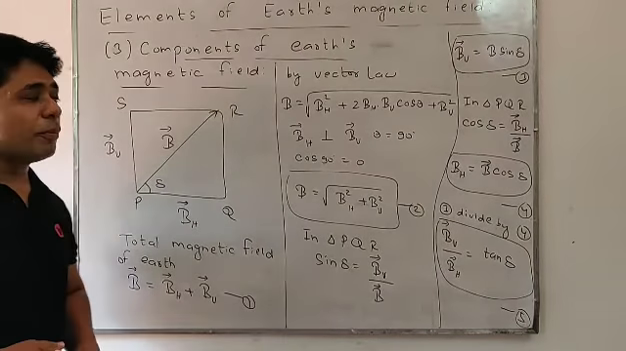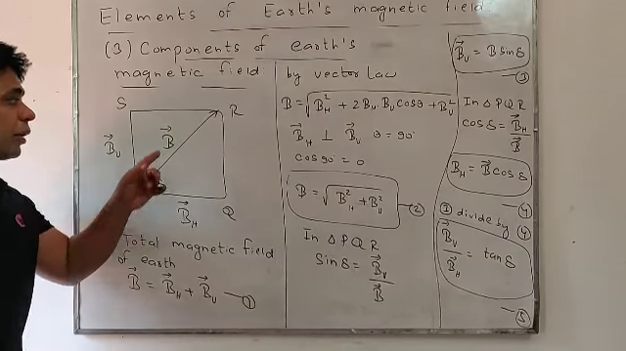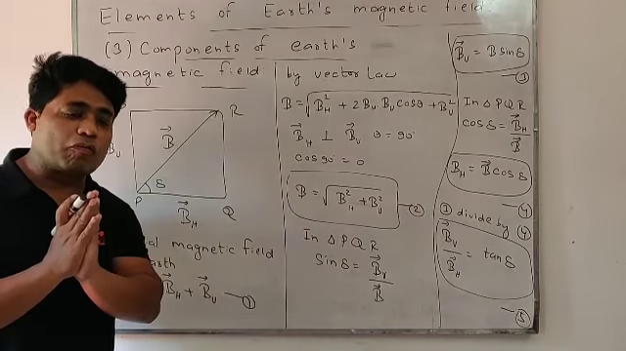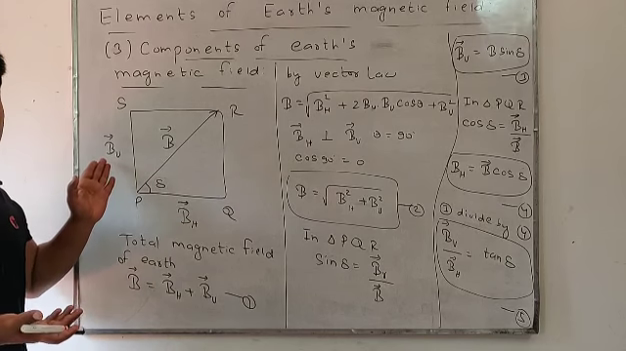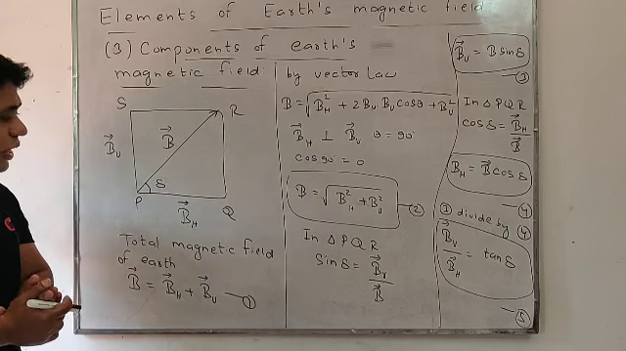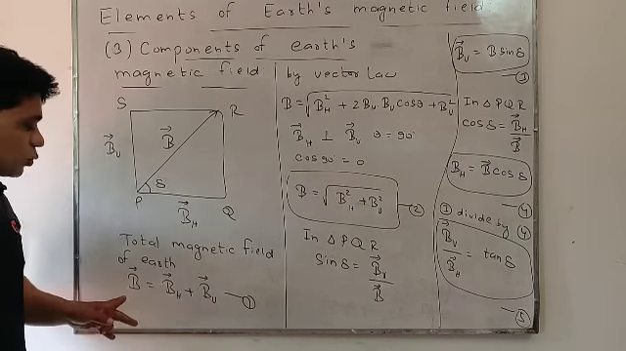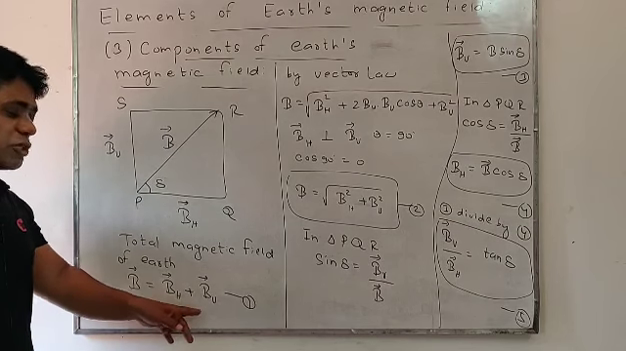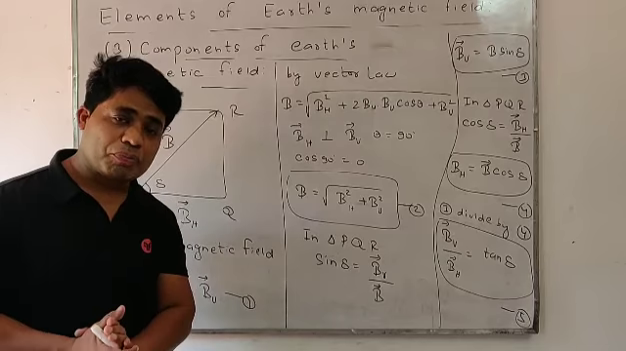Now students, we'll find the components of earth's magnetic field. As we know, this is the magnetic meridian and capital B is representing the total magnetic field of earth, having two components, horizontal component BH and vertical component BV. Delta is the angle of inclination, angle of dip. Magnetic field is a vector quantity. So what is the total magnetic field of earth? Vector BH plus vector BV. This equation will represent the total magnetic field of earth.